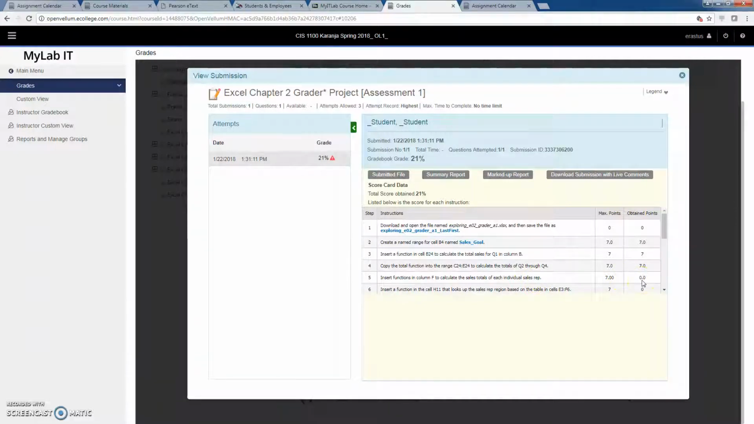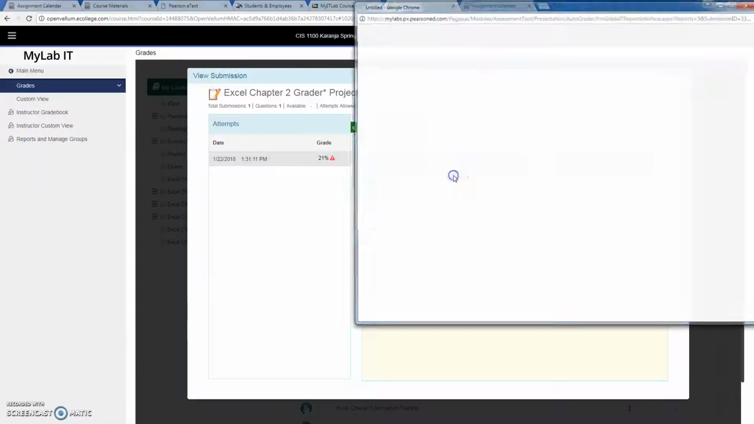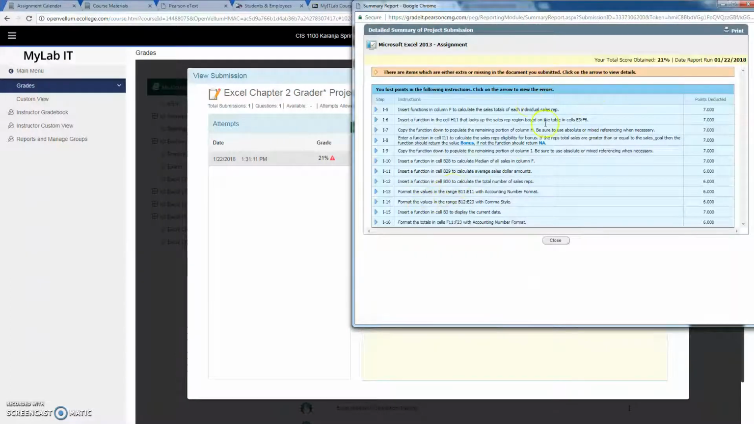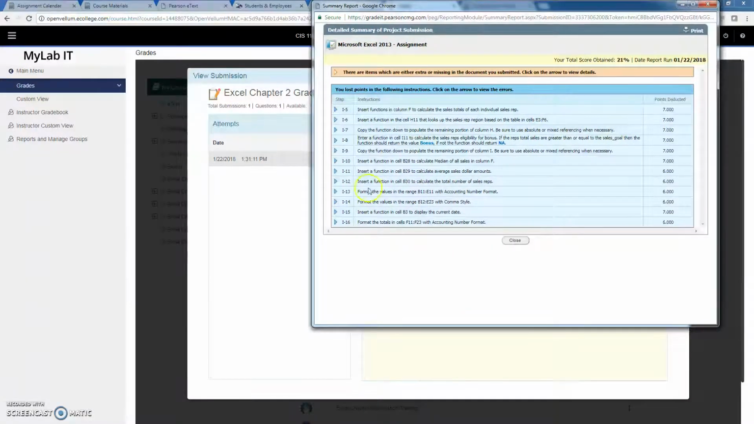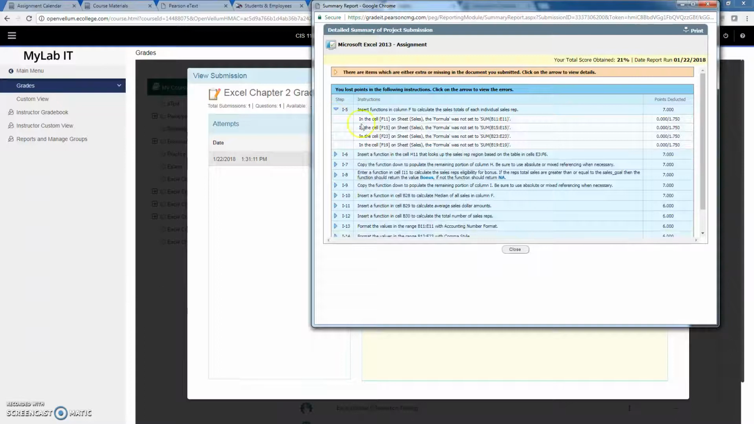So if you want to make some changes so you can improve your grade, this is the file that you submitted. This is the summary report, and if you click on the summary report, it will open in a new window and it details exactly what it is that you did and how you lost some points. So the first one, you click on this link here, 7 points. It tells you insert function in column F to calculate the sales total of each individual sales rep. So this was instruction number 5, and we did not get any points here.